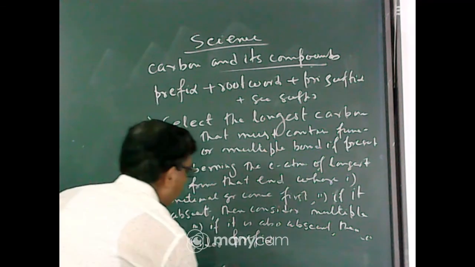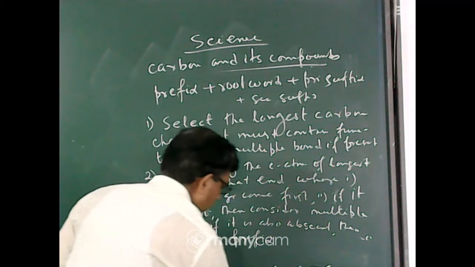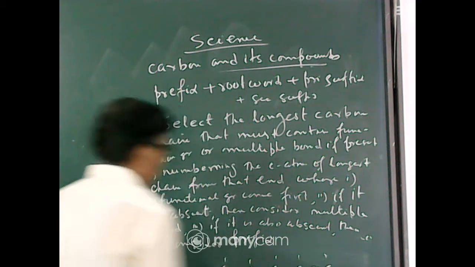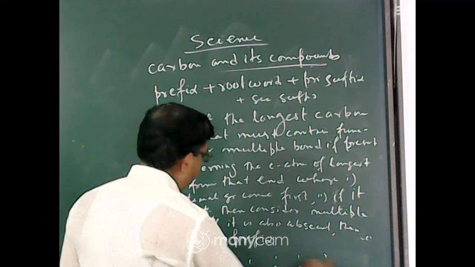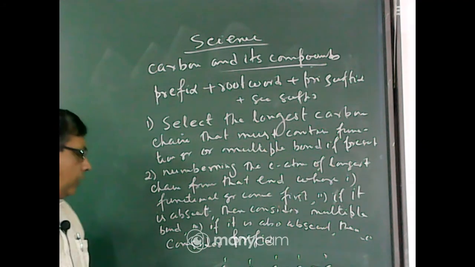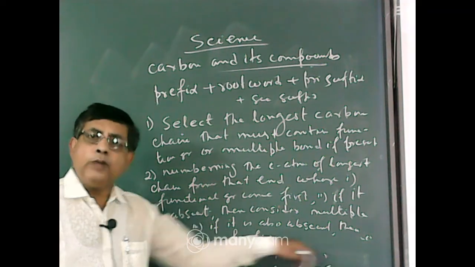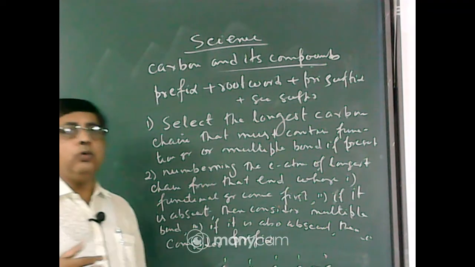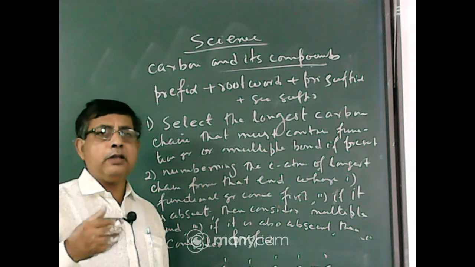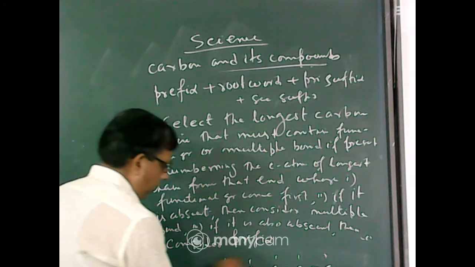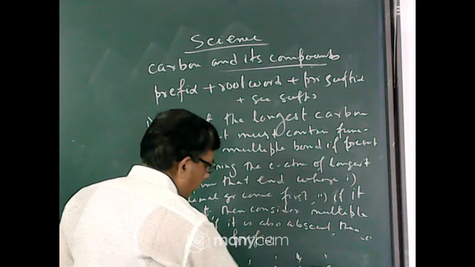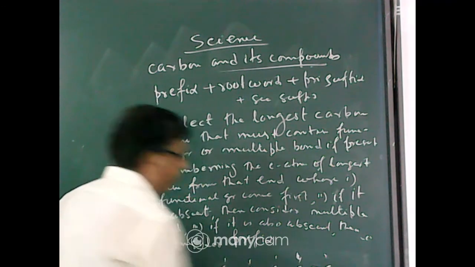So say this is the longest carbon chain. Here OH group is present. Say this is the compound. Now you first select the longest carbon chain 1, 2, 3, 4, 5. After selecting the longest carbon chain, you number the carbon atoms either from the left hand side or from the right hand side. From which side do you number? You see from that end where the functional group comes first. If you number here 1, 2, 3, 4, the functional group comes at carbon number 4. But if you number from the right side 1, 2, then the functional group comes at carbon number 2.